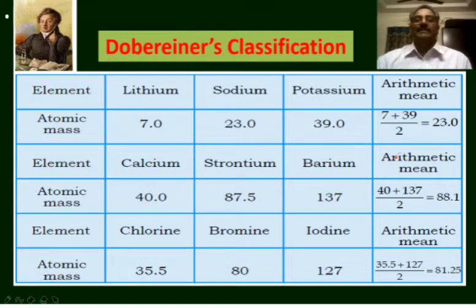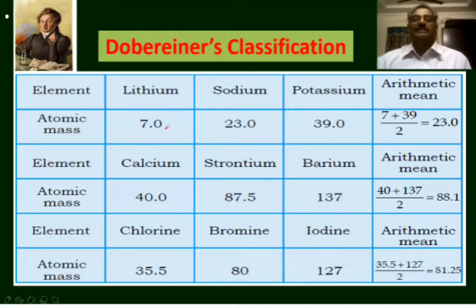He named these groups of elements as triads. When the elements in the group are arranged in the increasing order of their atomic masses, he observed that the atomic mass of the middle element is approximately the average of the other two elements. For example, lithium, sodium and potassium.